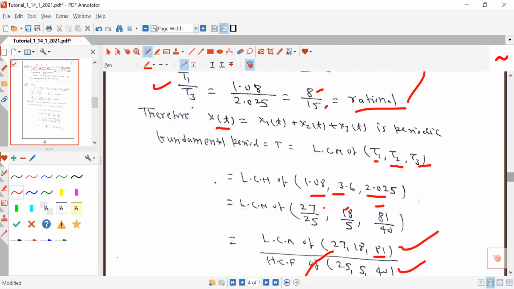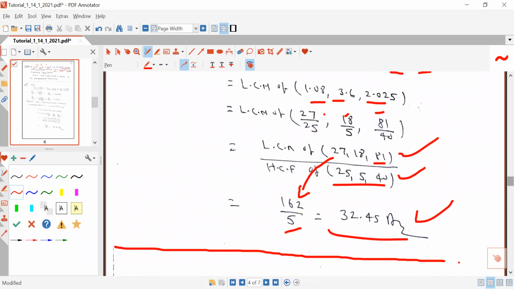Similarly, this is the type 1 problem of periodic signals. And in the next lecture, I will discuss some more problems based on other concepts of periodic signals: how you will determine the periodicity of any signal. Today's lecture is completely based on the sum, or you can say the periodicity of the resultant signal. But in the next lecture, I will take some more signals and discuss how you will determine the time period of that signal and under what condition that signal can be a periodic signal.